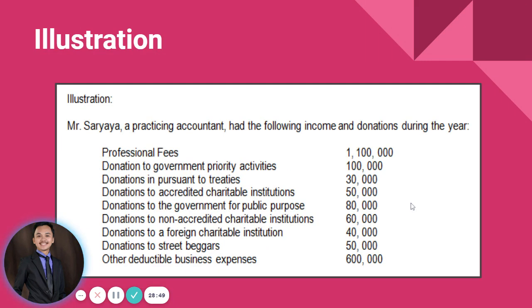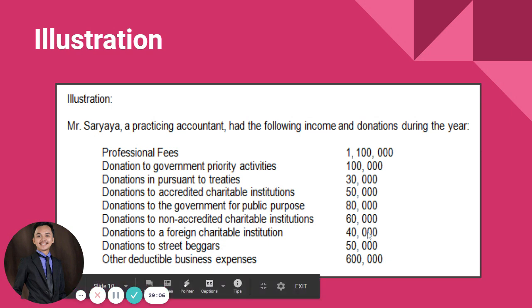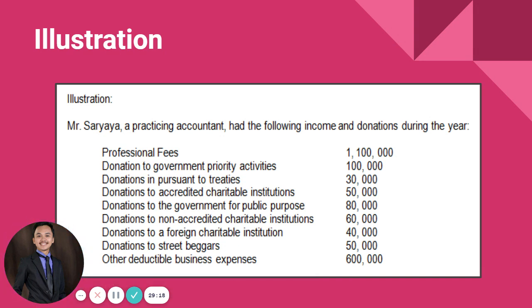Okay? Let's go back to the other donations. Now, there are items which are not subject to deduction. Number one, you have there the donation to a foreign institution. That is not considered deductible unless it is in accordance with treaties. So it is referring to these 40,000 donations. Since it is silent, not stipulating that it's donating for a particular treaty, we can assume that any contributions made to an international or foreign charitable institution will not be deductible.